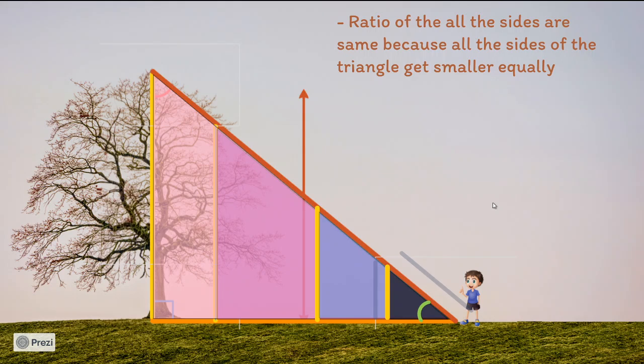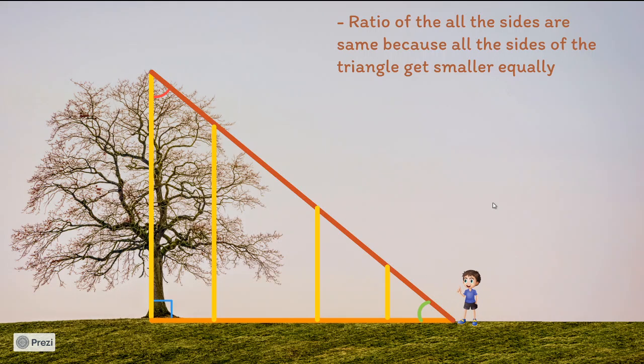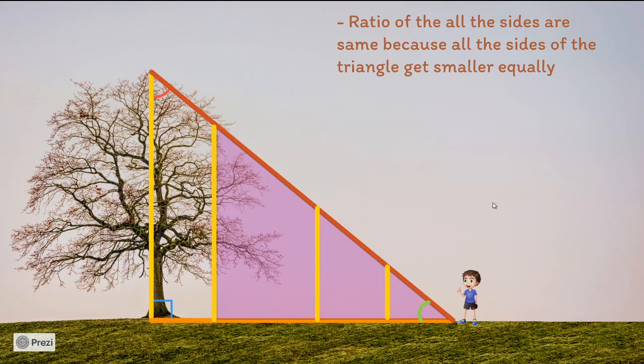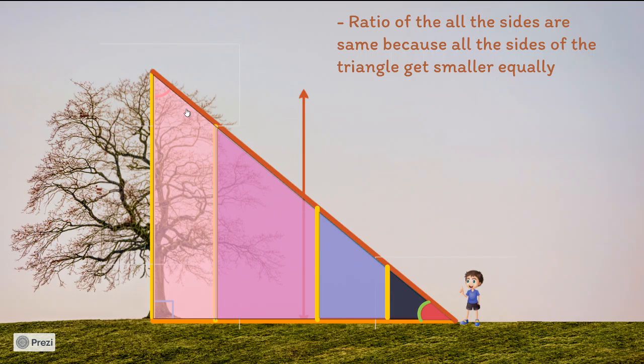Now, this was a triangle. Then that triangle we made into a smaller triangle. Then this triangle we made into a smaller triangle. Then this triangle we made a smaller triangle. In all these triangles there is one thing common. Did you see that? One is the ratio. Another thing is, look at this angle. This is the angle for the black triangle, right? Now this is the same angle for the blue triangle, and that is the same angle for the violet triangle, and that also is the same angle for the pink triangle.